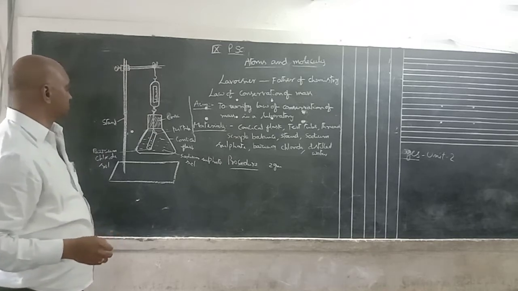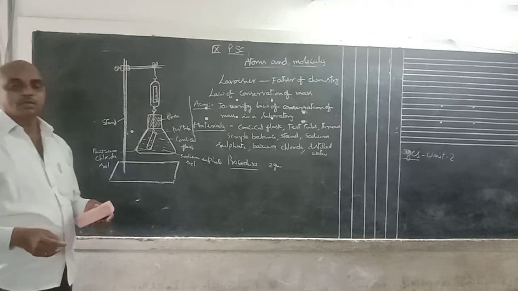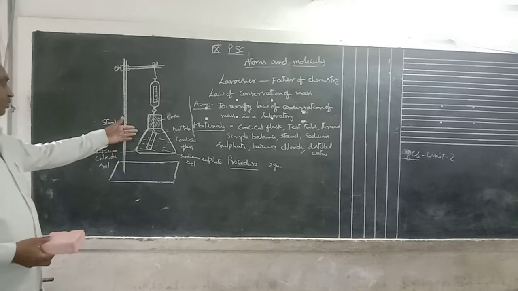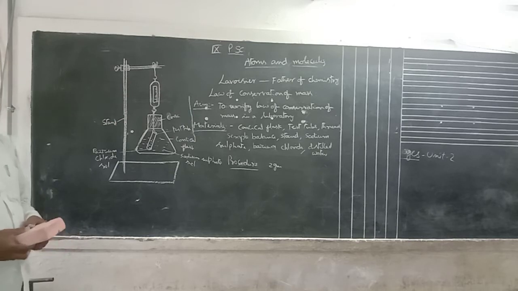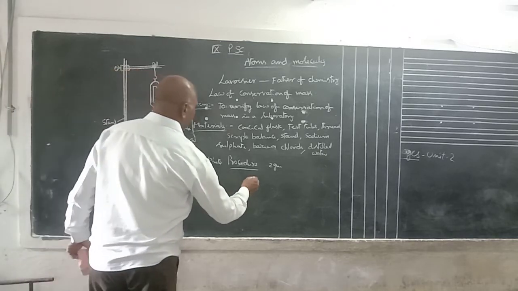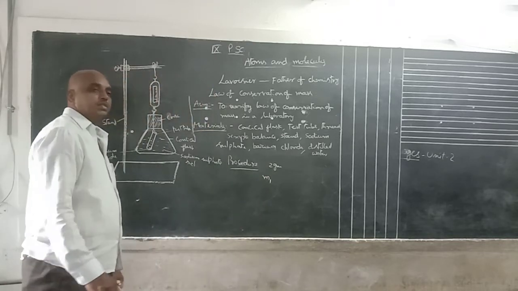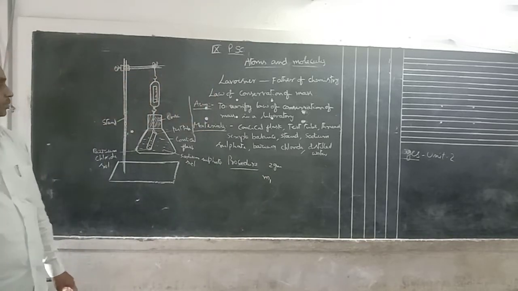By using the spring balance, you can find out the mass or weight of this apparatus, that means the conical flask having the test tube. First note the mass. That mass is W1, M1. First one is M1 or W1.